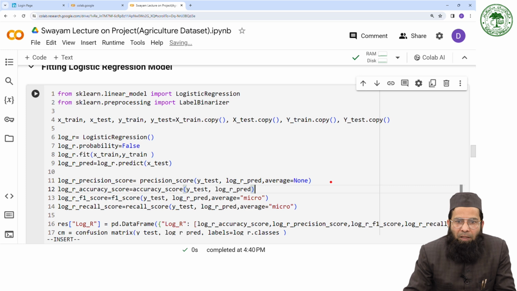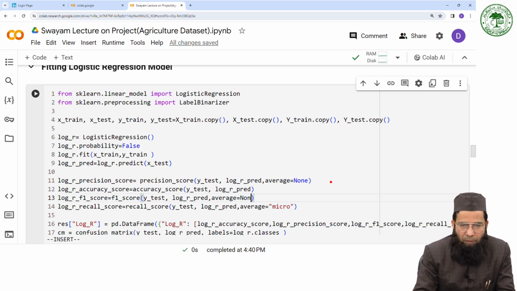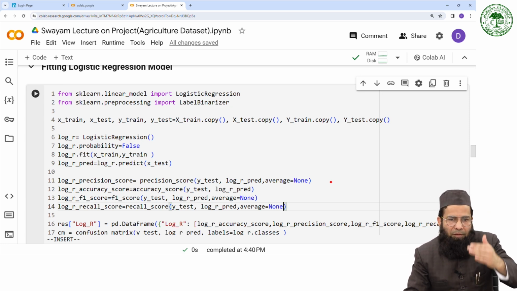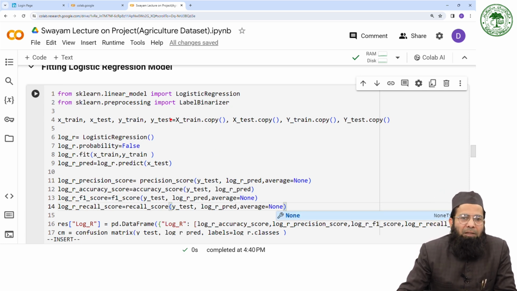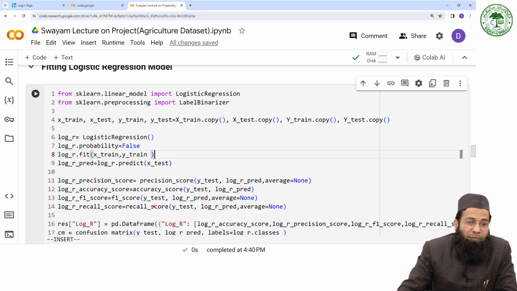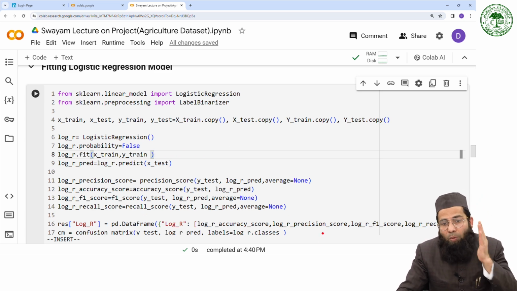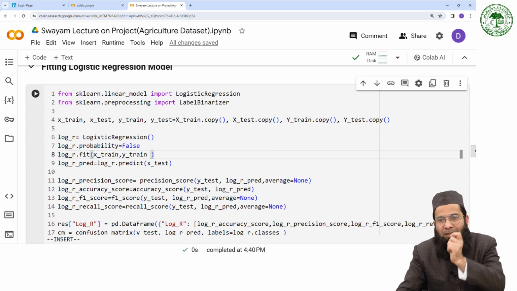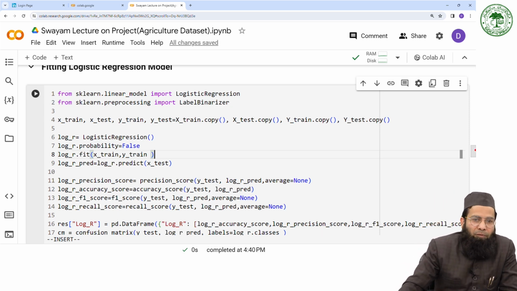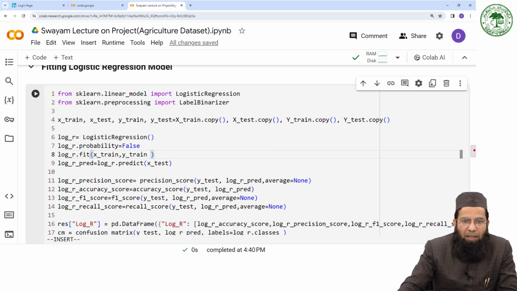You will get values for 22 different classes, right? So precision, recall, and accuracy for all. So if I execute this one, I will get the precision score, F1, and recall for 22 different classes. So you will see 22 different entries in the file where I'm storing my result.